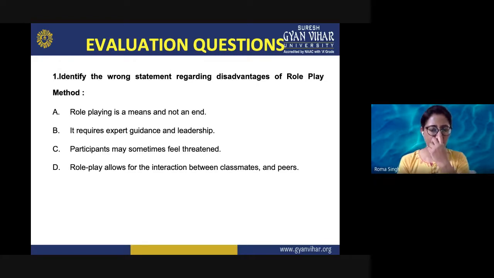So after going through all the options, we can see that the first three are definitely the disadvantages of role play method.